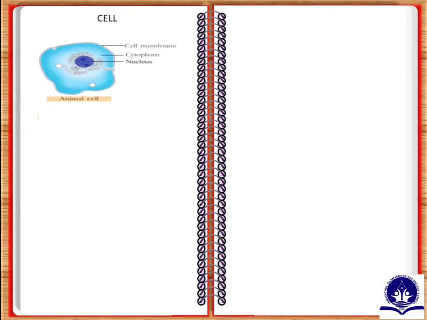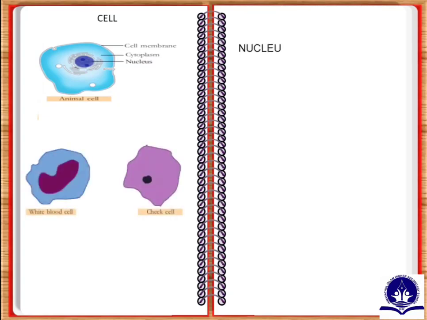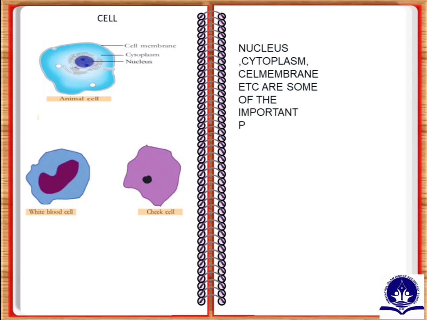Nucleus is the center of the cell. Cell membrane is the covering of the cell. Cytoplasm is the matrix filled inside the cell membrane. First one, nucleus is the center of the cell. Second one, cell membrane is the covering of the cell. Third one, cytoplasm, the matrix filled inside the cell membrane.